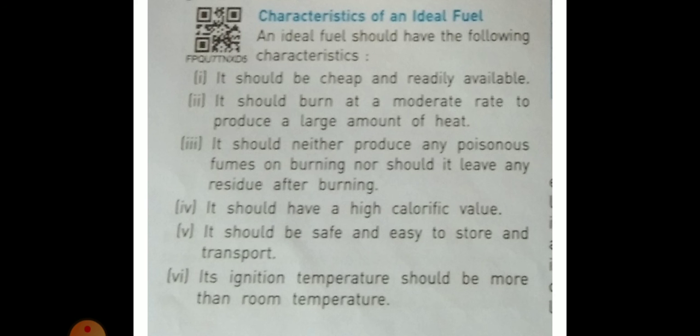And fifth point, it should be safe and easy to store and transport. And point six, its ignition temperature should be more than room temperature. These are some characteristics of an ideal fuel.